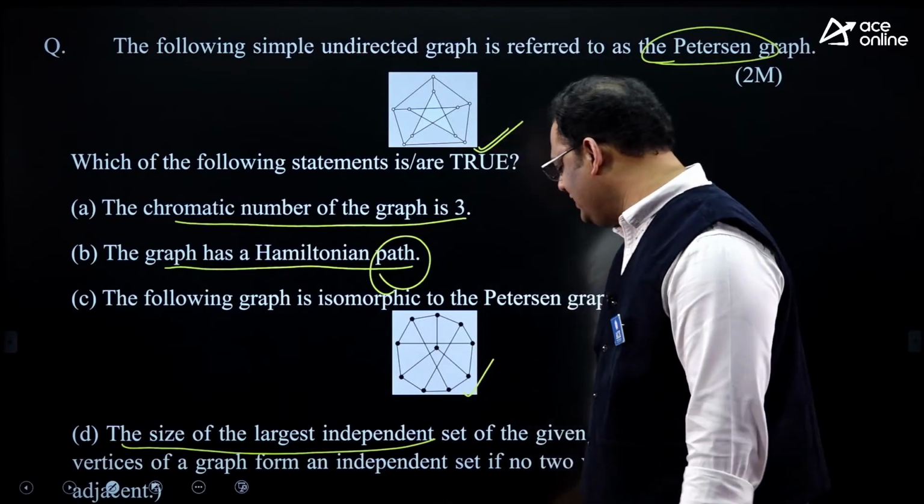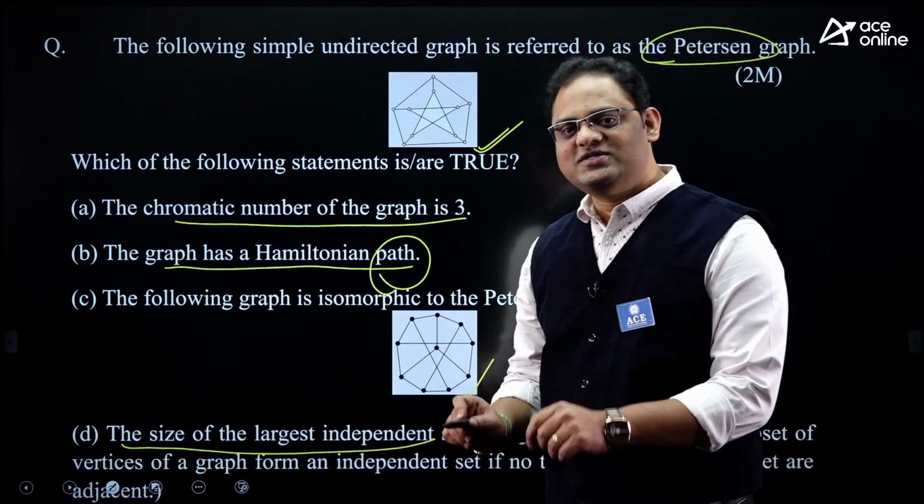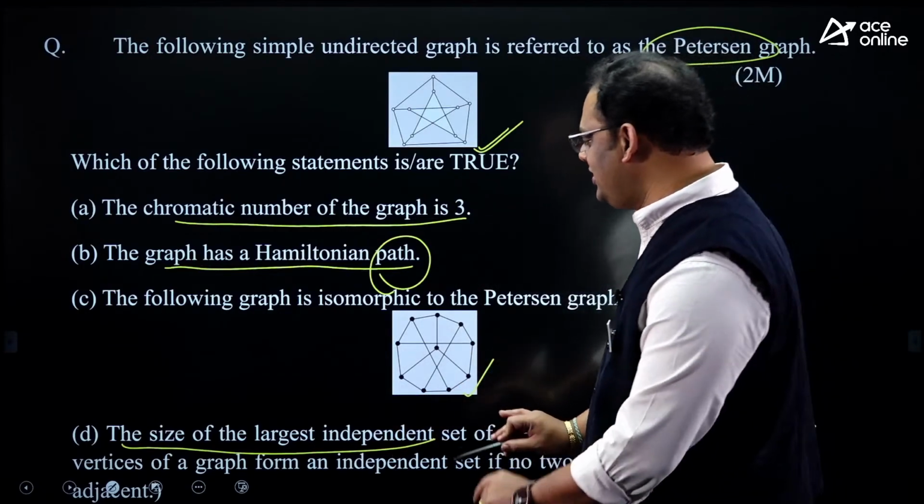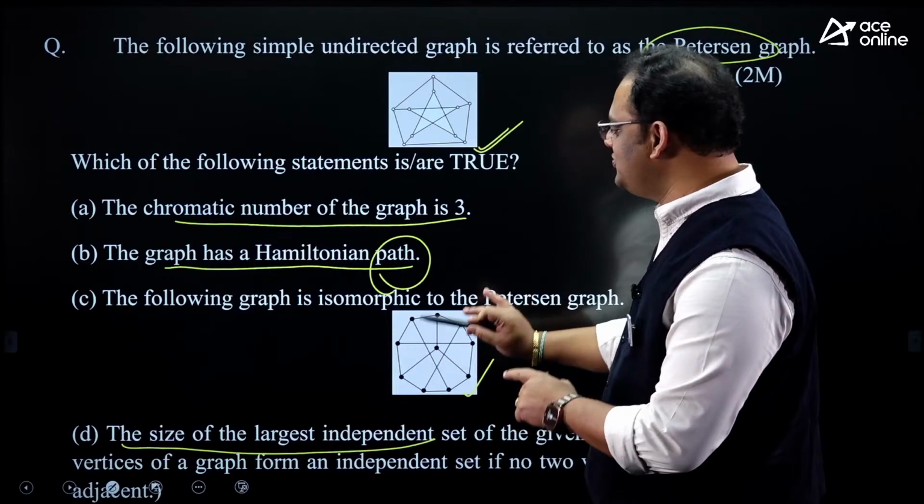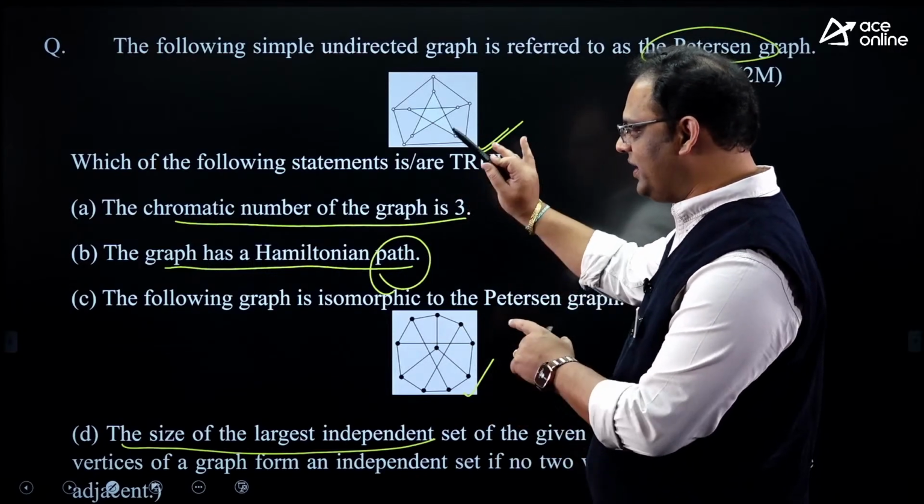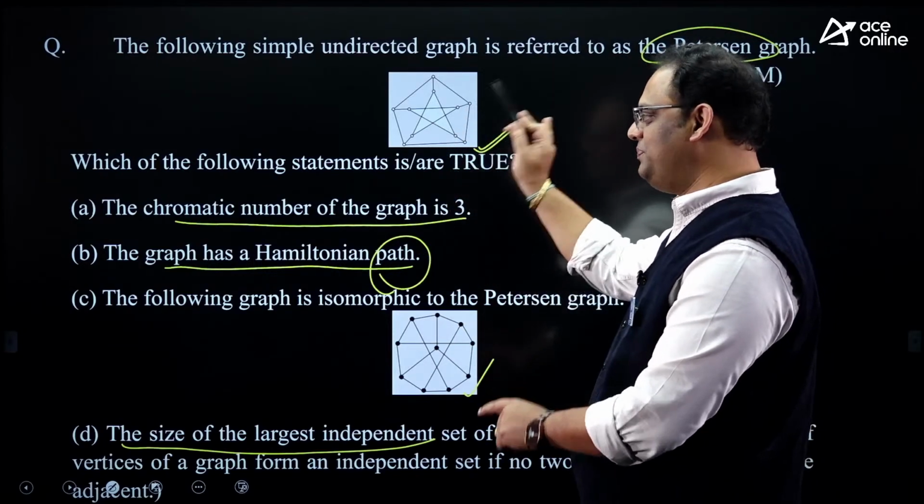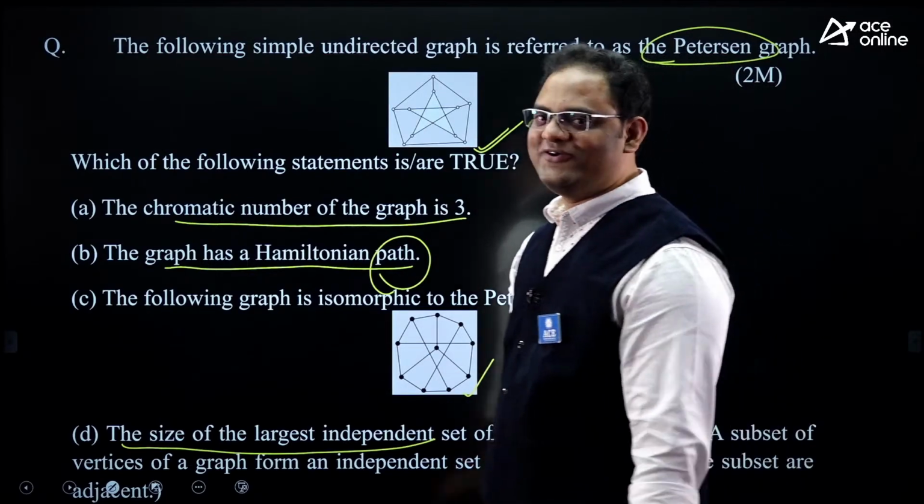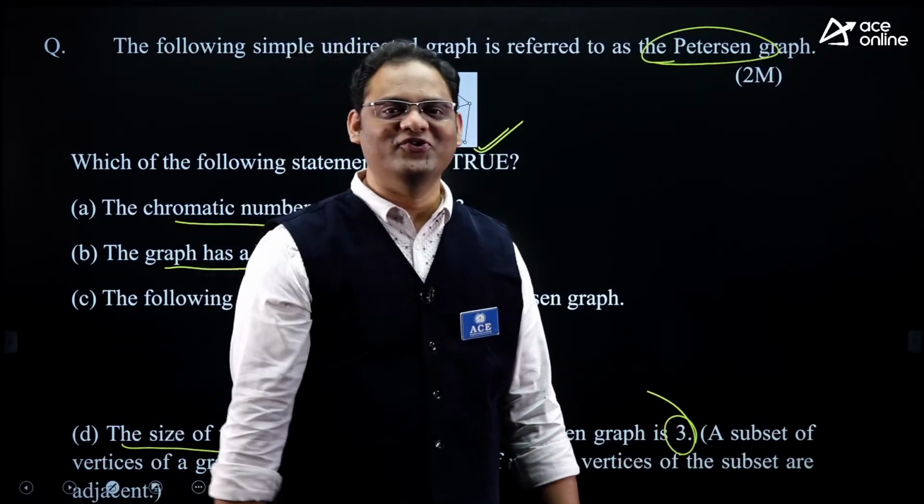Largest maximal independent set. So you just see, in a single question, the examiner touched all areas like independent set, isomorphic, Hamiltonian, chromatic. And they introduced Petersen also. All 4 to 5 areas covered in a single question. That is the beauty of GATE. I hope you got it.